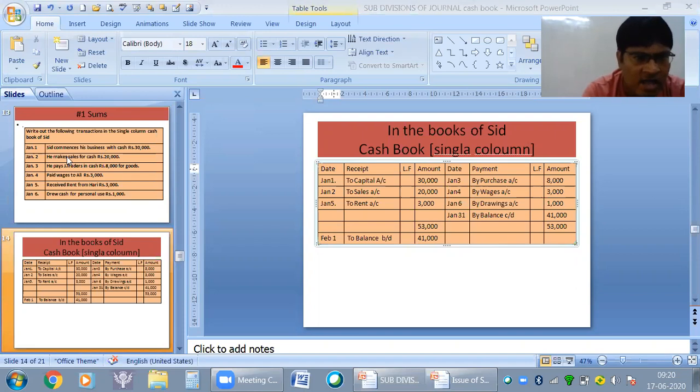Next, he makes sales for cash, rupees 20,000. So when you sell goods, money is coming in, and in cash. So January 2nd, by sales, 20,000. Directly we are writing by sales, receipt side.